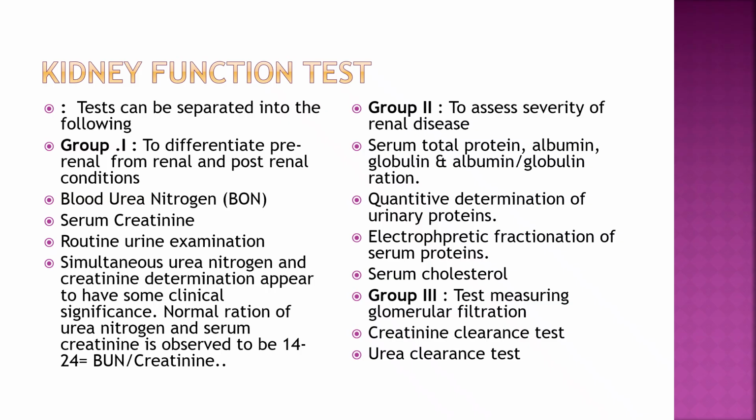And then group 3, tests to measure the glomerular filtration. This is mainly done in renal failure. They are creatinine clearance test or urea clearance test. So these are the different investigations done to know the functions of the kidney, whether they are normal or abnormal. Thank you.